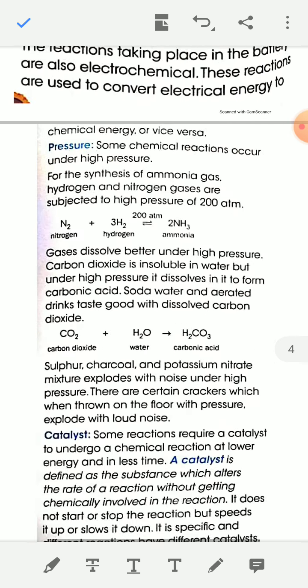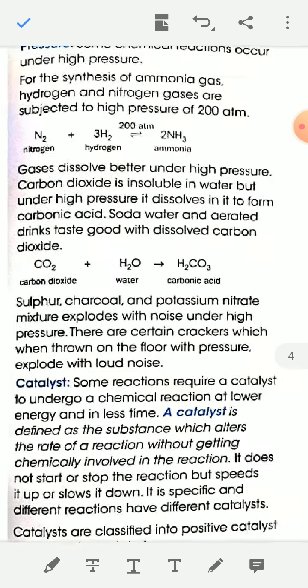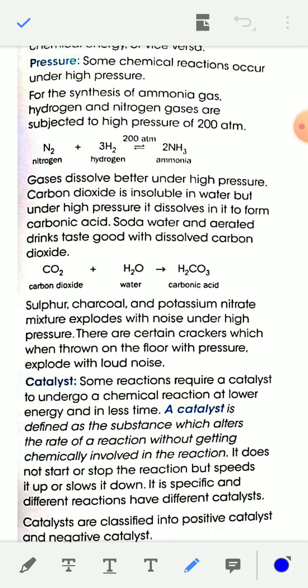Next condition is pressure. Some chemical reactions occur under high pressure. For example, synthesis of ammonia gas. For the synthesis of ammonia gas from hydrogen and nitrogen gas, hydrogen and nitrogen gases are subjected to high pressure of 200 atm. So when nitrogen and hydrogen combine to give ammonia, the pressure required is 200 atm.